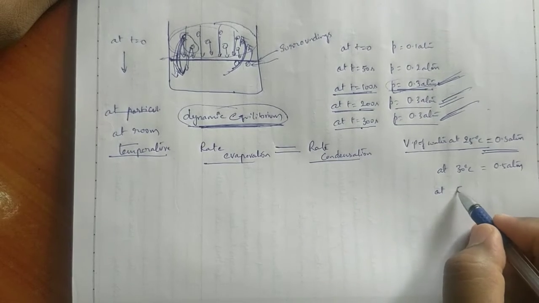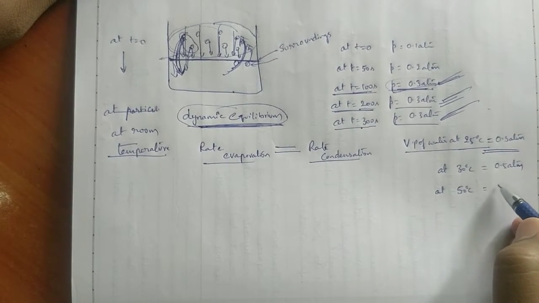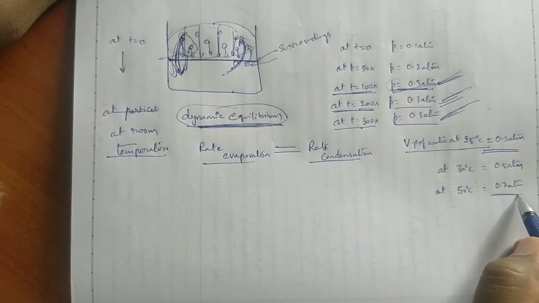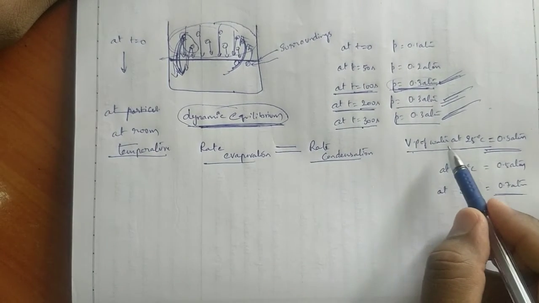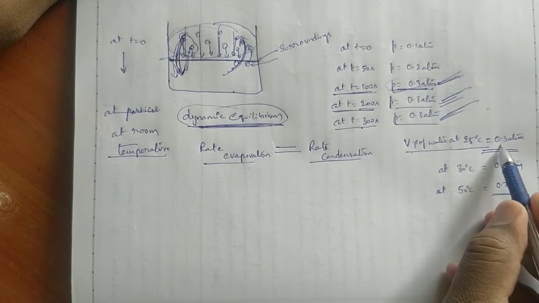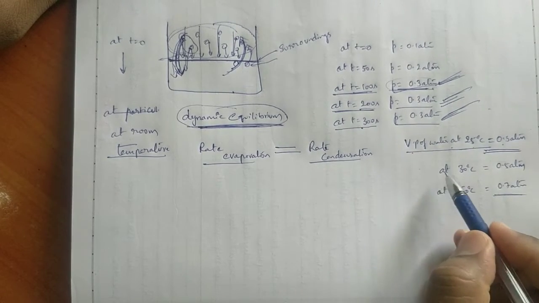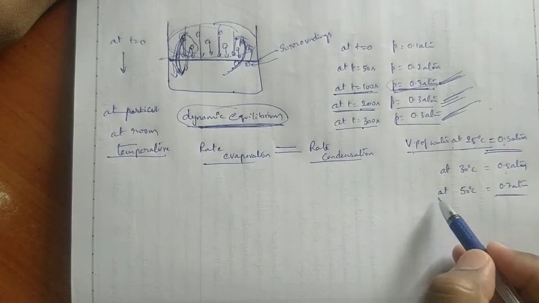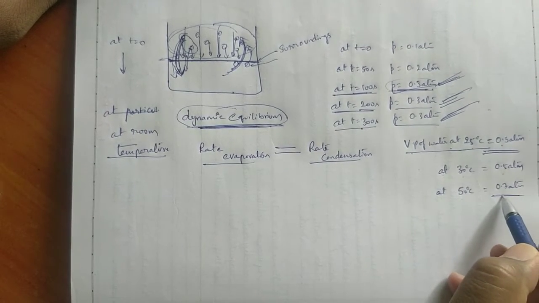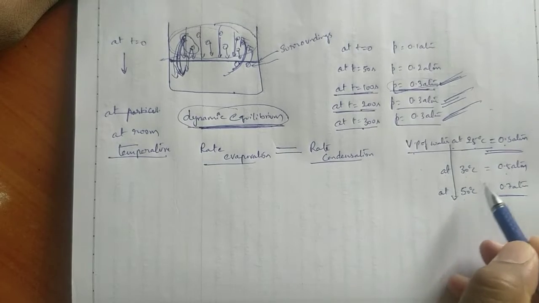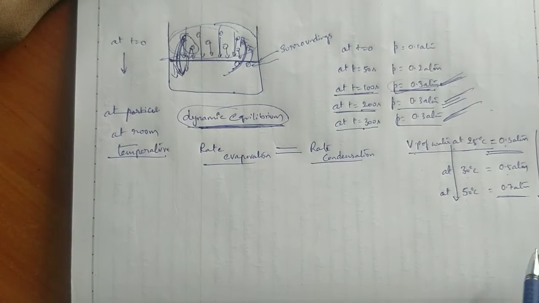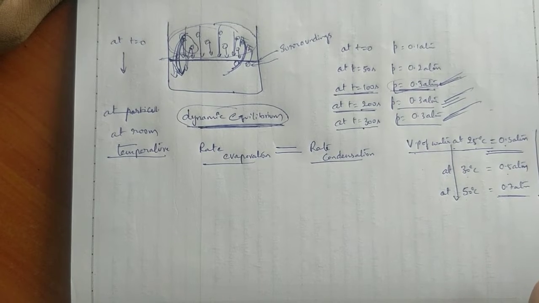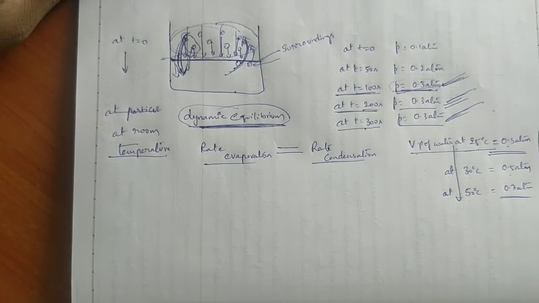Is it okay, ma? At 50 degrees centigrade, 0.7 atmosphere, equilibrium is established at 0.7 atmosphere, meaning vapor pressure of water at 25 degrees centigrade is 0.3 atmosphere. Vapor pressure of water at 30 degrees centigrade is equal to 0.5 atmosphere. Vapor pressure of water at 50 degrees centigrade is equal to 0.7 atmosphere. When temperature increases, vapor pressure of the water also increases. Not only water, any liquid, vapor pressure is directly proportional to temperature.